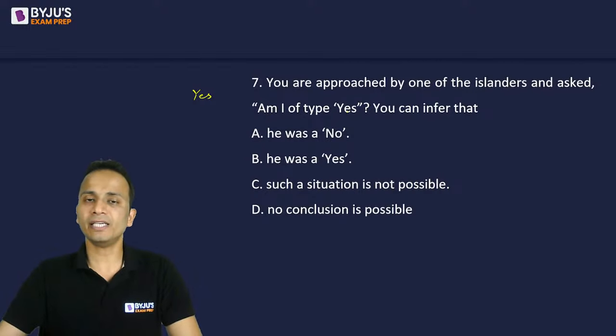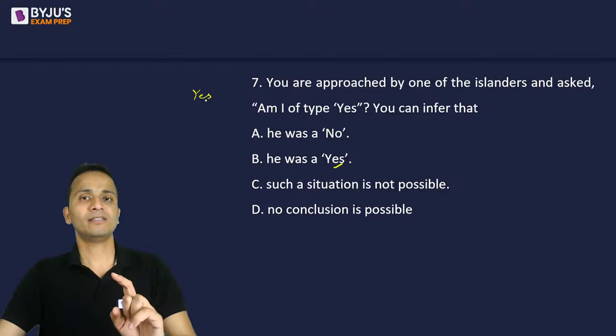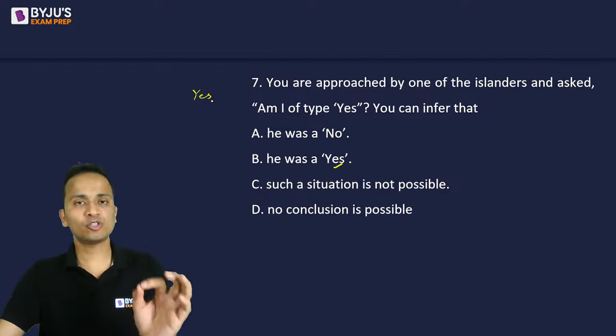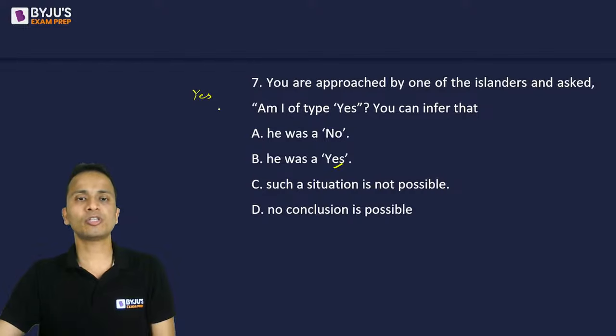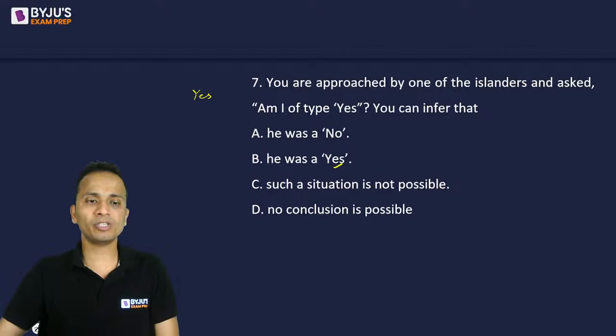And the answer is yes. So that means this person will be of type yes. And since the answer is yes, the type will be yes. So there is no contradiction. So the person can be of type yes. Okay. So person yes type का हो सकता है.